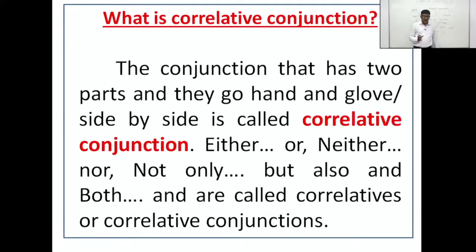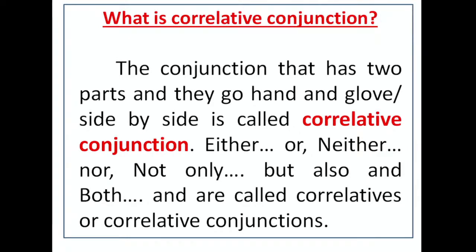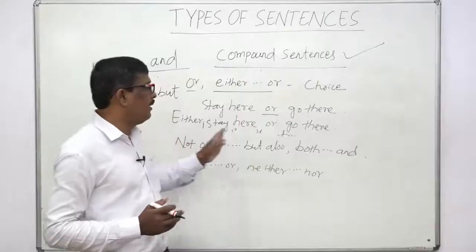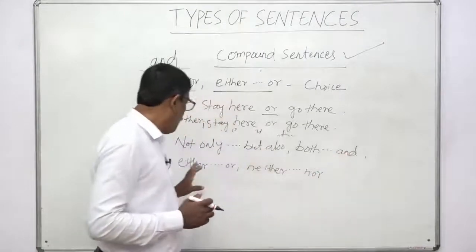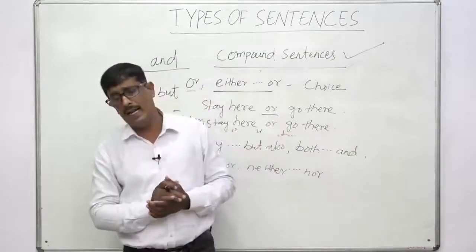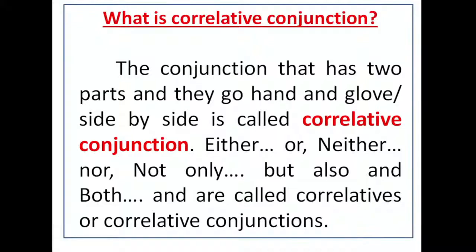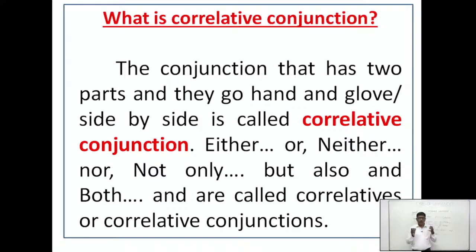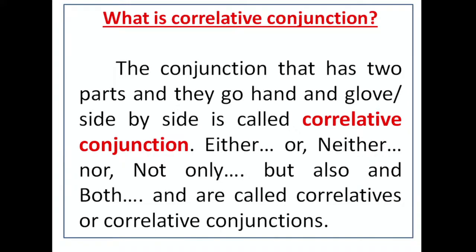Have you marked how we have used these conjunctions? And the conjunctions that have two parts, we have already discussed the last four: not only but also, both and, either or, and neither nor. Okay, they always go hand in glove, side by side, and that's why these conjunctions are called correlative conjunctions, or shortly known as correlatives. You see, either or, neither nor, not only but also, and both and are also called what? Correlatives or correlative conjunctions.